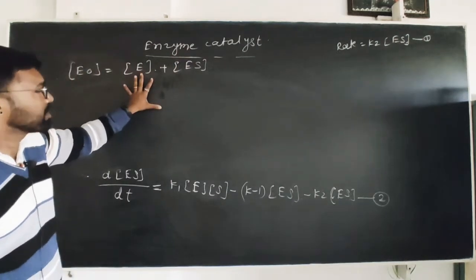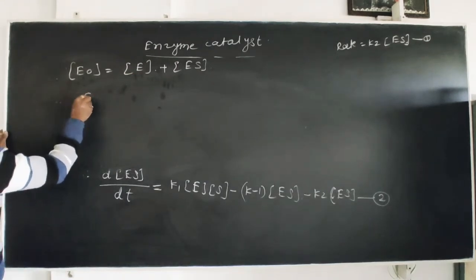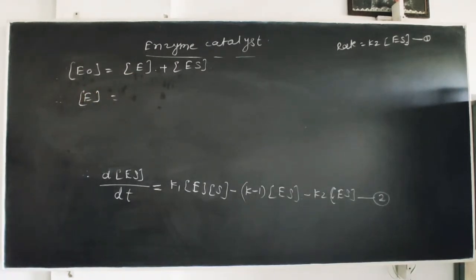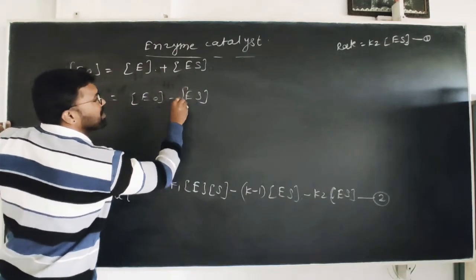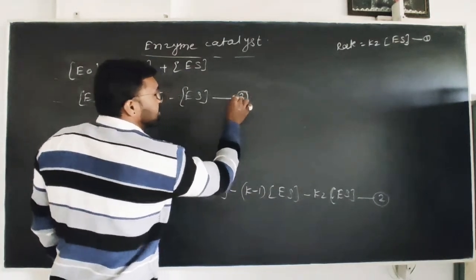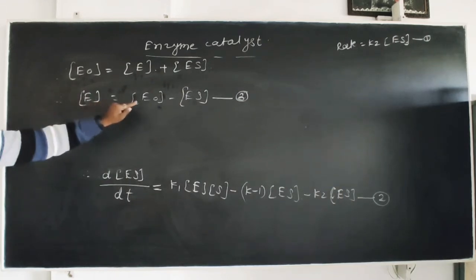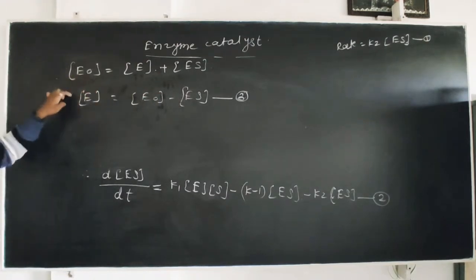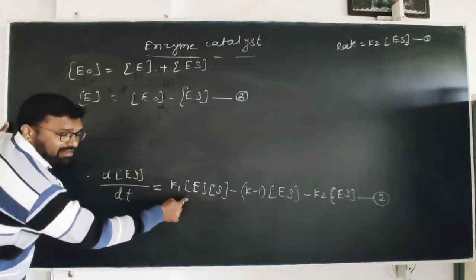By using this, we are interested to find the value of E. Therefore, I can write the concentration of E is equal to E0 minus ES. This is equation number third. Put this value of E, the concentration of enzyme at any time t, which is E0 minus ES, in equation number second.